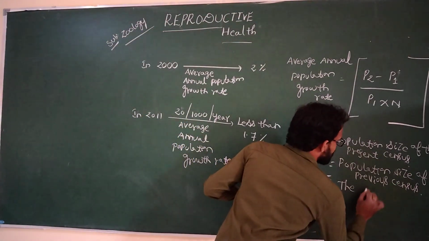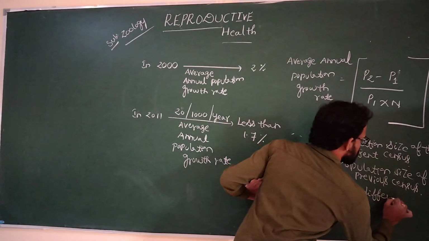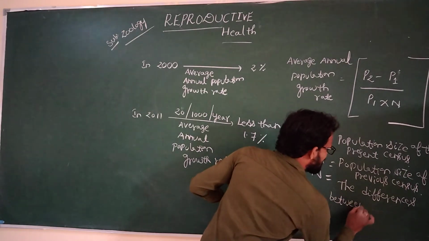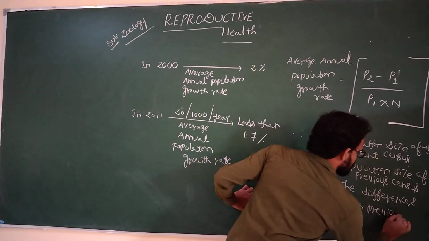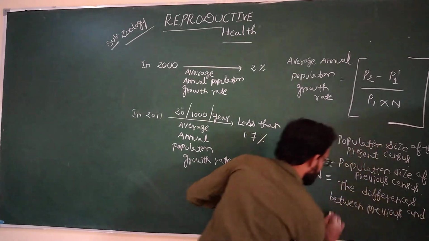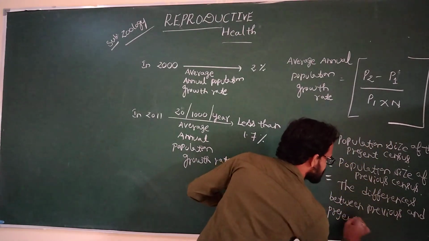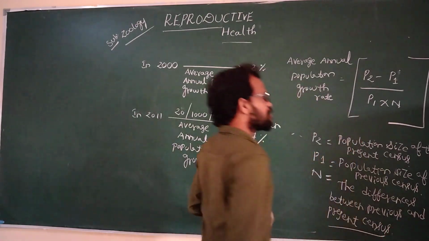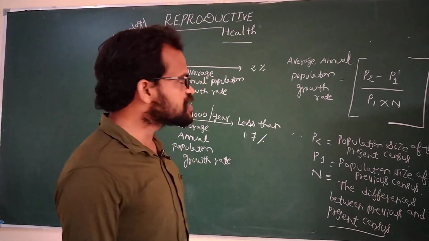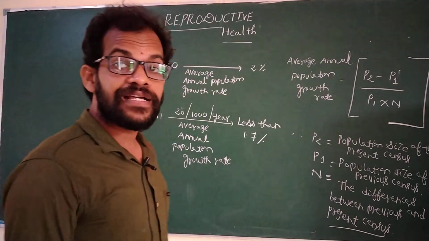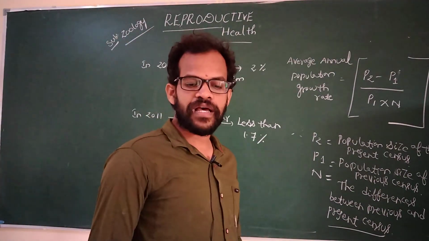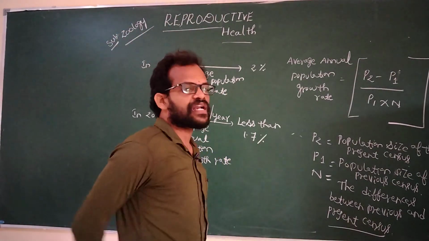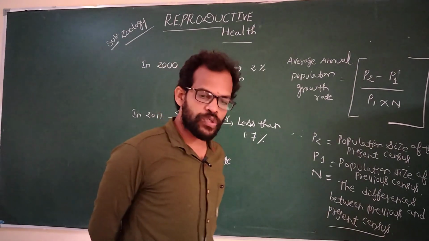The difference between the previous and present census. They can use this formula. They will calculate the population size for every 10 years or 1 year. We can easily calculate population. Okay. Thank you very much.